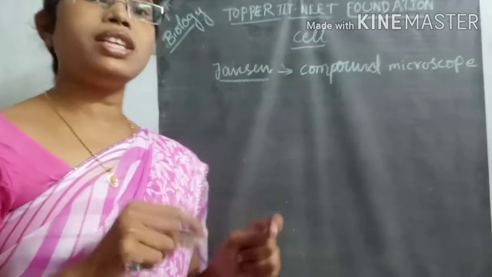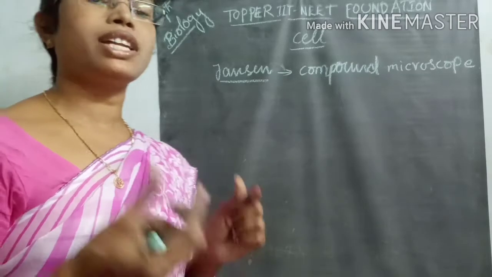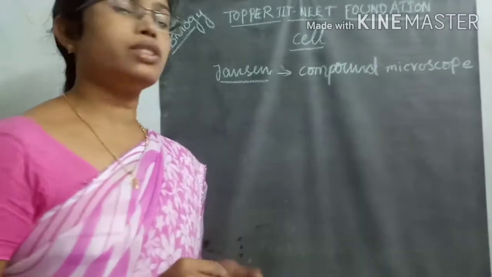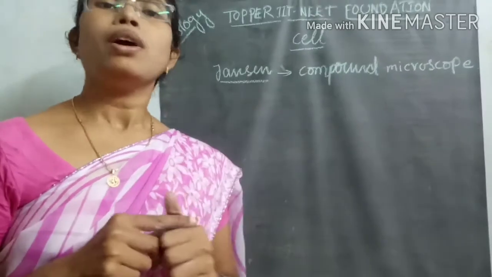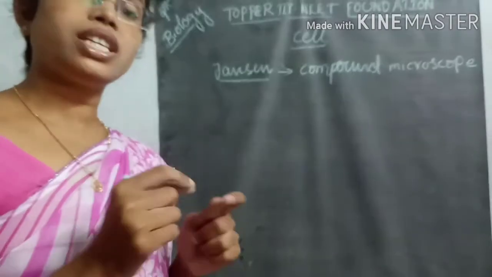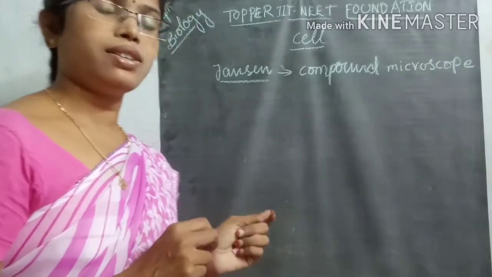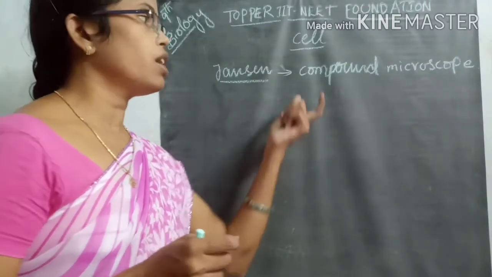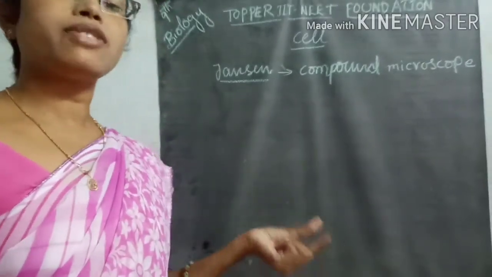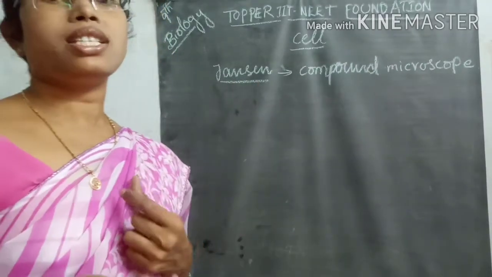Our eyes can see only up to some proximity, because our eyes have lower resolution compared to a lens or microscope. Things we can't observe with our eyes, we can see with the help of the microscope. So the compound microscope was first discovered by him.